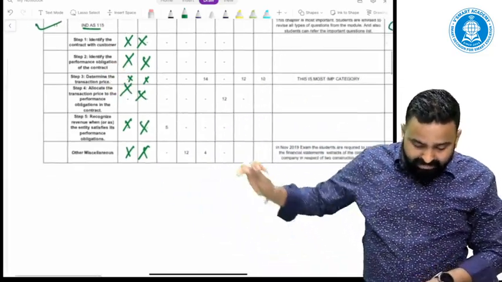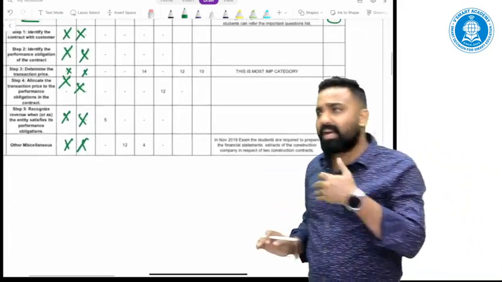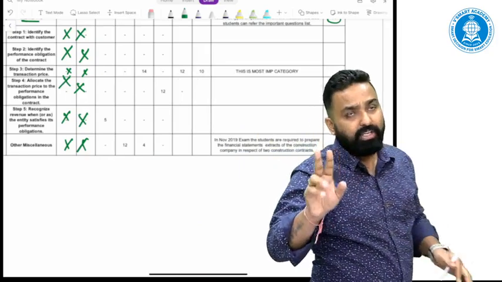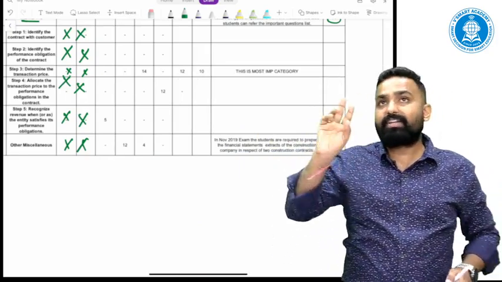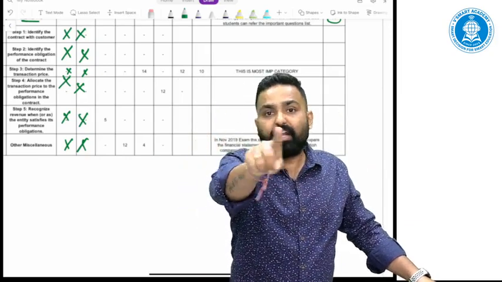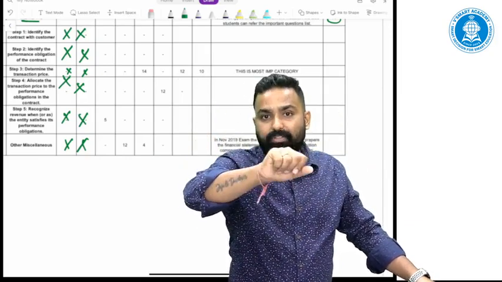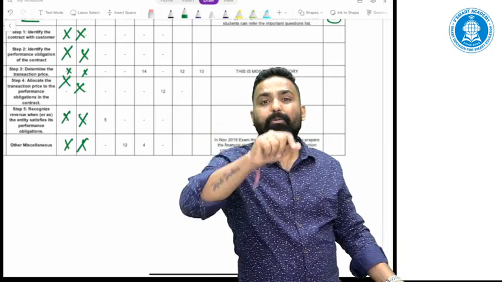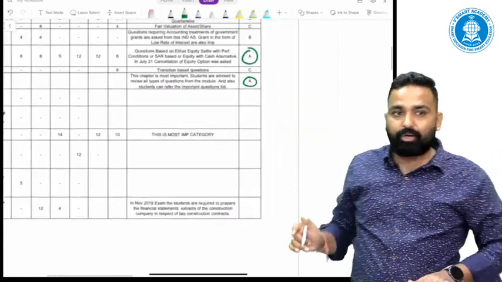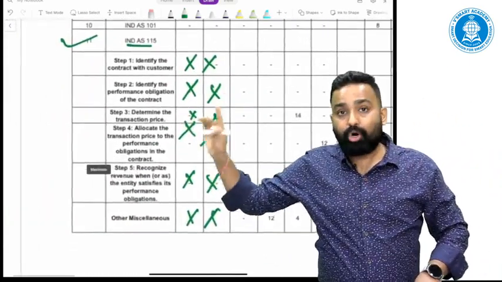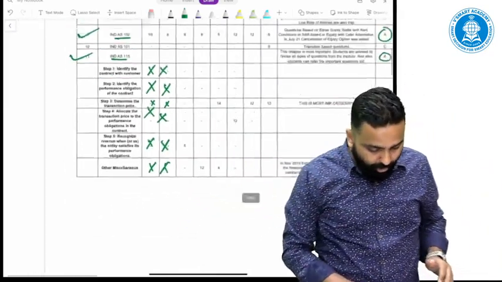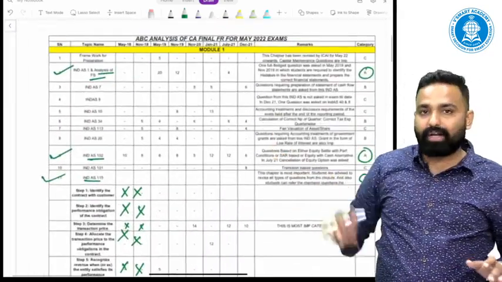Other miscellaneous topics, I recommend this time, please concentrate on 2 things especially. One, service concession arrangements, and the second, they have introduced a new thing, intellectual property rights, the license of intellectual properties. So cover these 2 things especially. Ultimately this is an A category topic. Under this also, more focus should be on step 3, step 4, and the miscellaneous part. All right, so this is it, module 1.